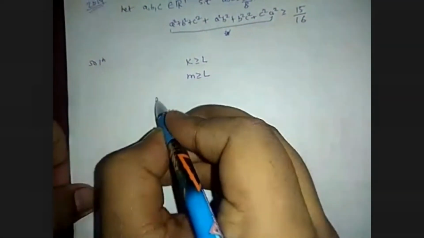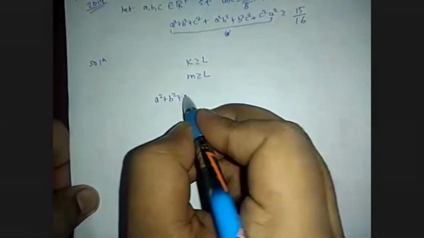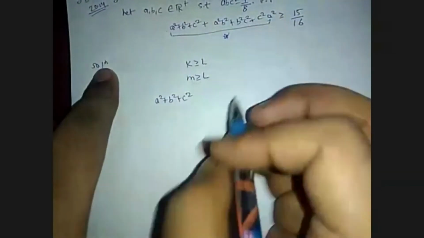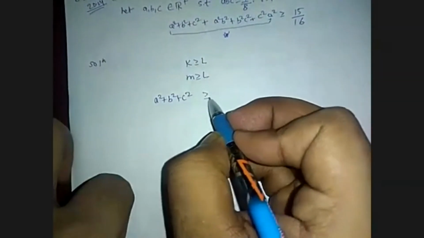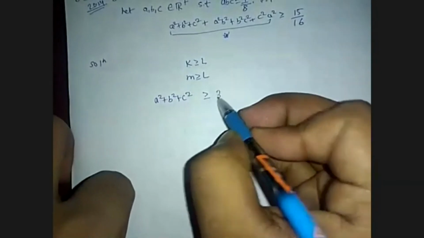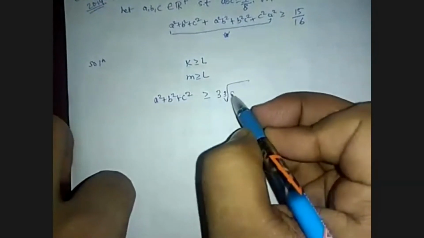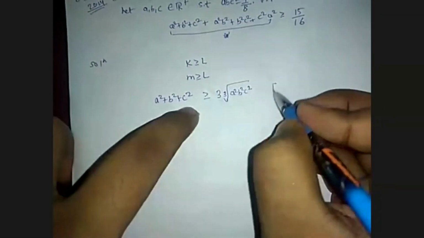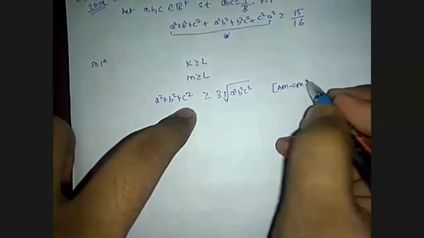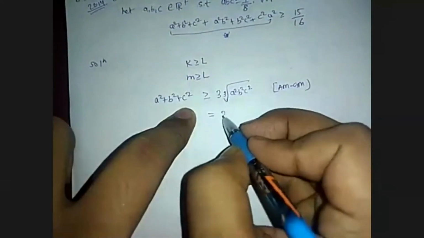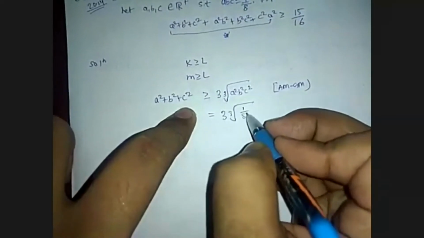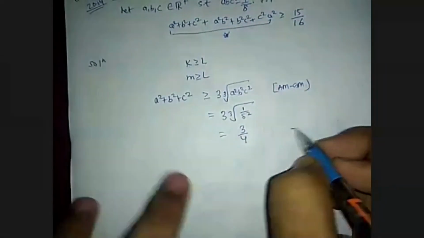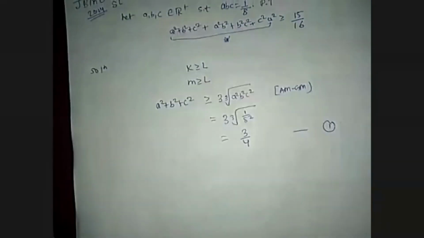So applying AM-GM on a square plus b square plus c square, that means I am applying AM-GM on the first 3 numbers, which gives that a square plus b square plus c square is greater than or equal to 3 into the cube root of a square b square c square, which is equal to 3 into the cube root of (1 by 8) square, which is equal to 3 by 4. So I am calling this statement 1.